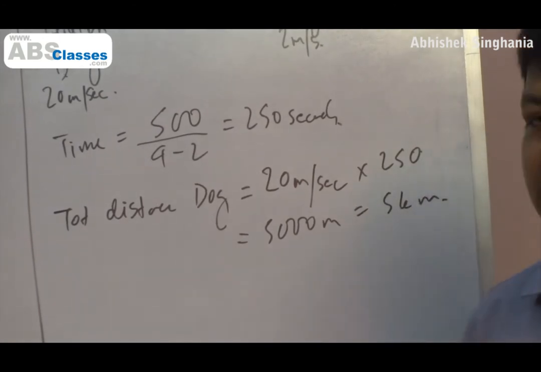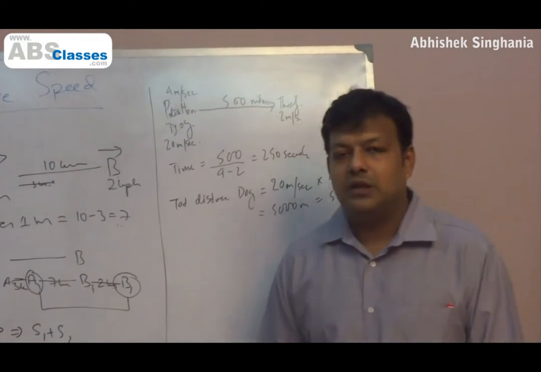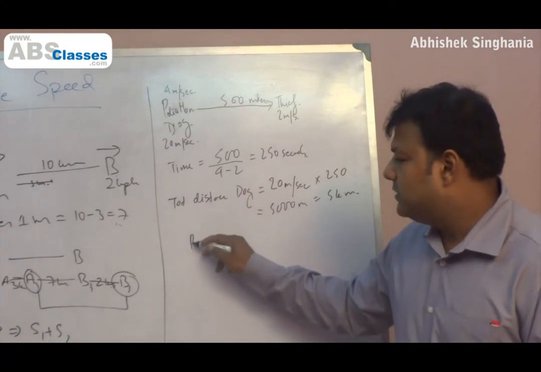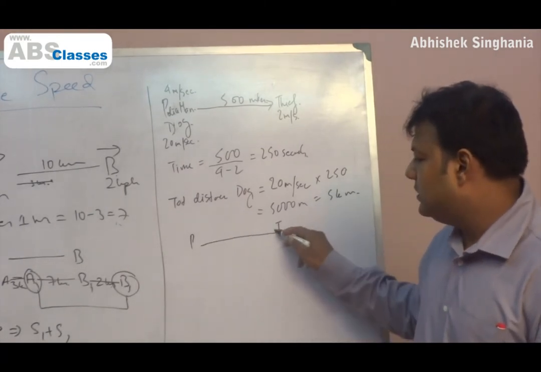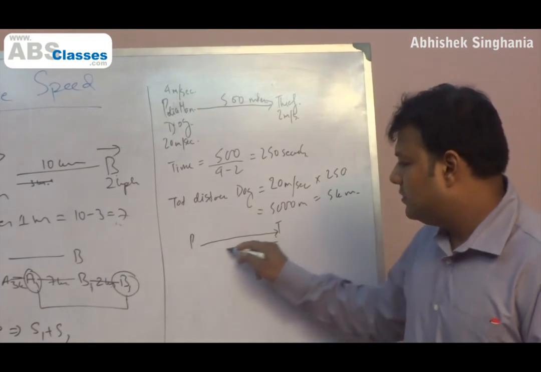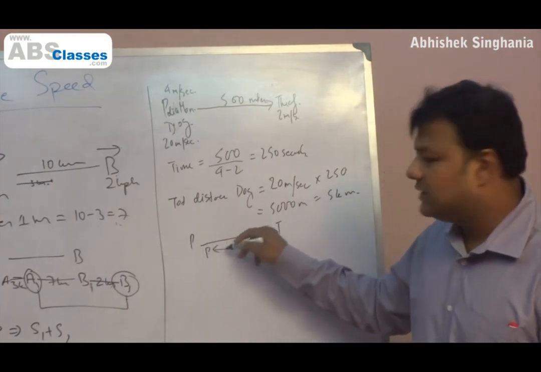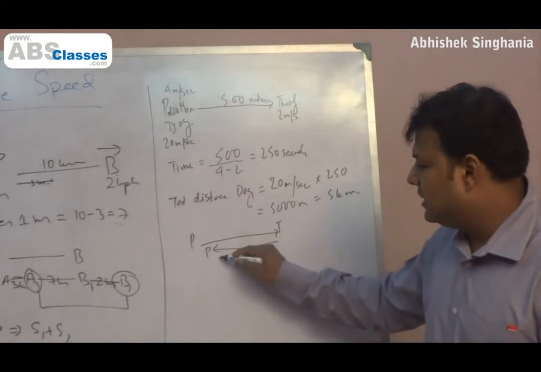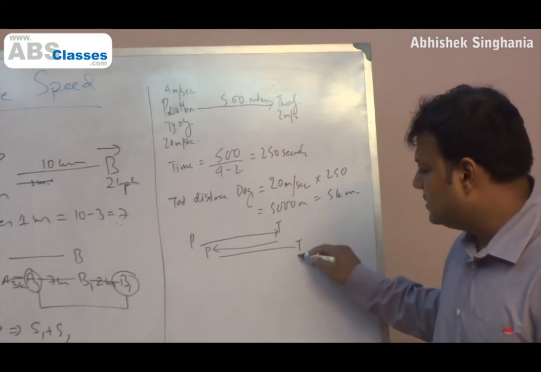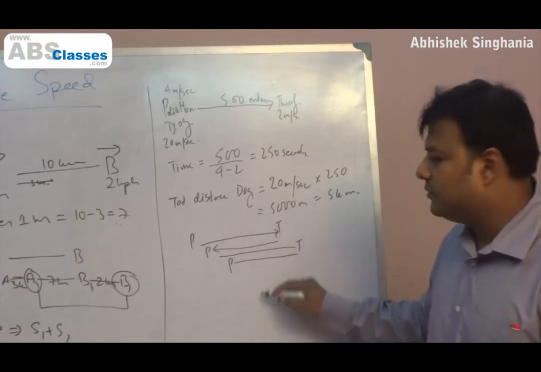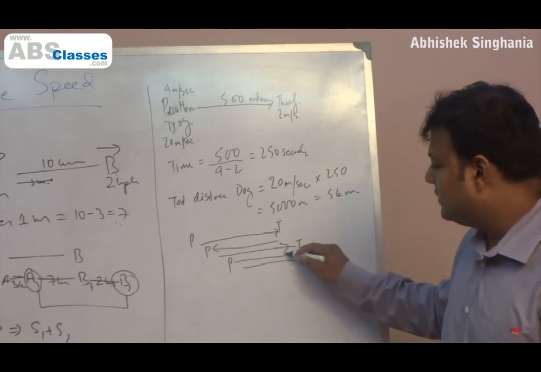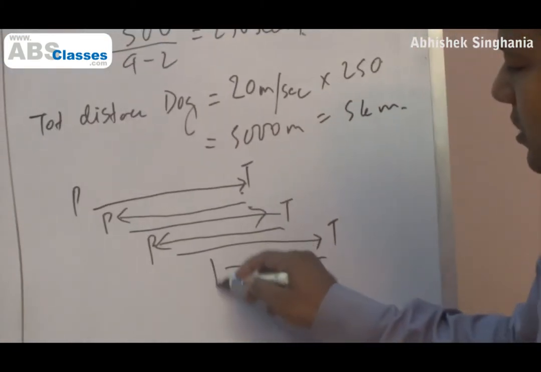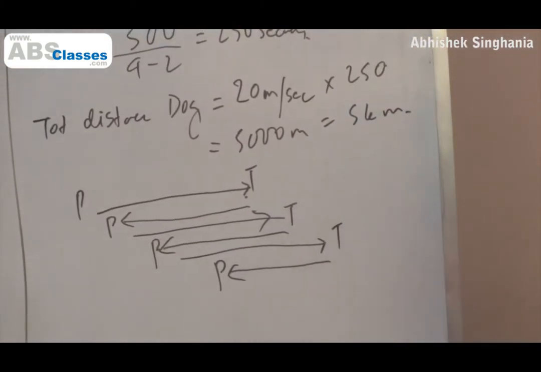Alright, you understand this? The second question now, and the most interesting question, is: you understand how the dog moves? The policeman is here and the thief is here. The dog will go straight to the thief, right? And then turn around and come back to the policeman, who has moved some distance ahead in his pursuit. This is how the dog keeps on moving. Again it goes to where the thief is, runs back and reaches the policeman. Again it goes to where the thief is, comes back to where the policeman is. This is what the dog keeps on doing until the policeman actually ends up together with the thief.